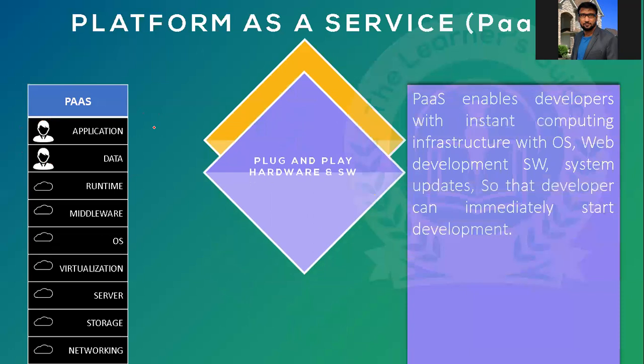The next is plug and play hardware and software. Why? Because all of these are managed by your cloud. This is plug and play. You need not manage anything.